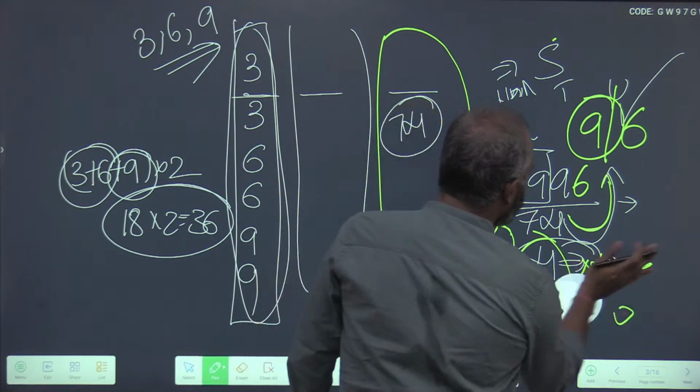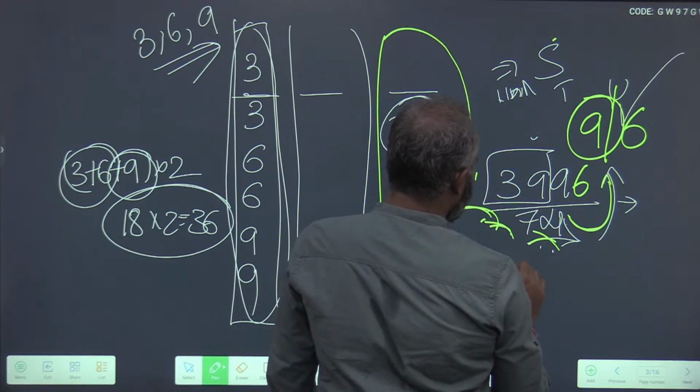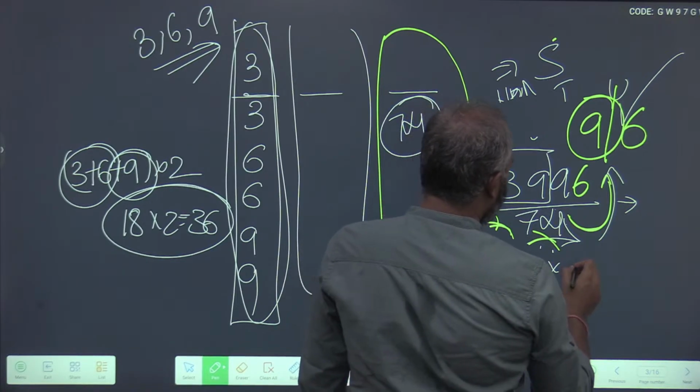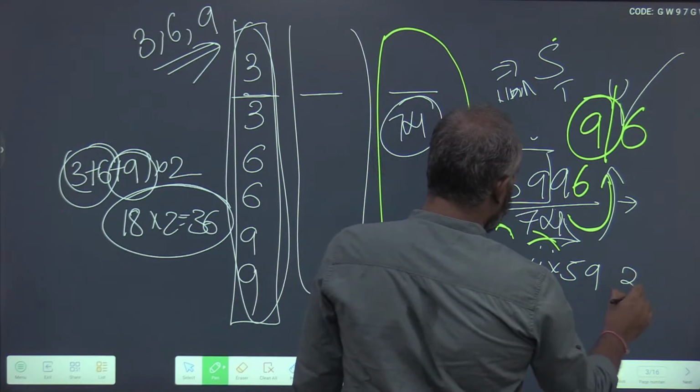Now let us try for 74 into, let us try with a smaller number. 74 into 59.